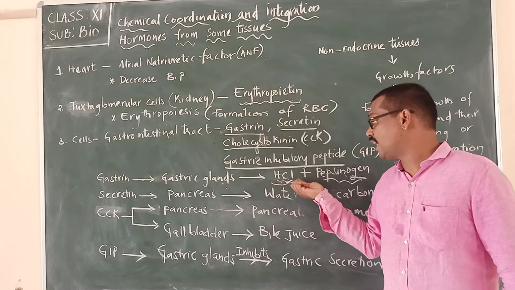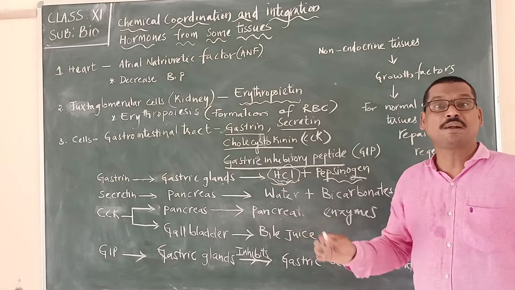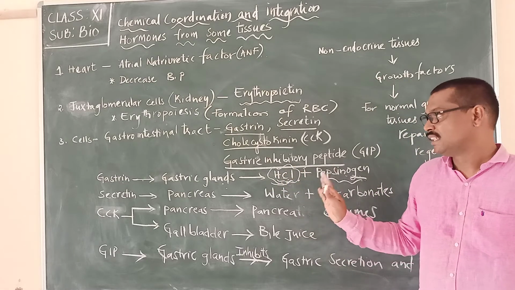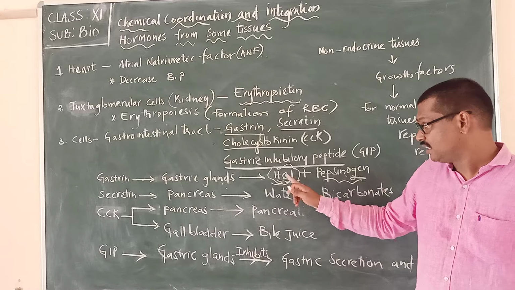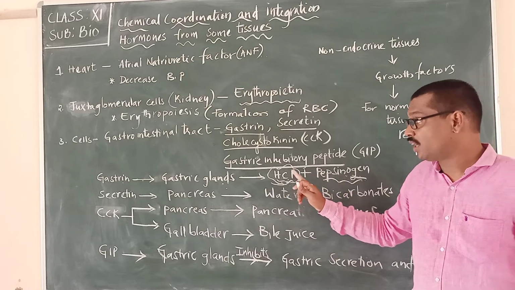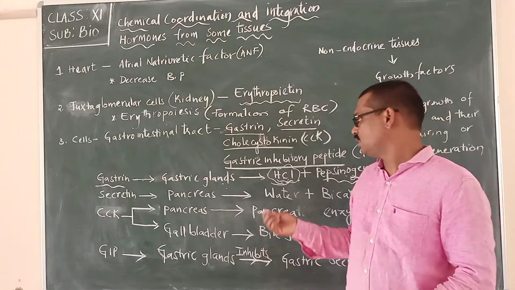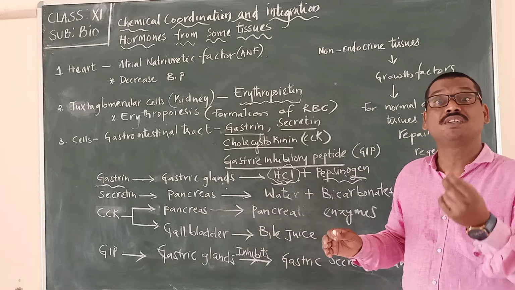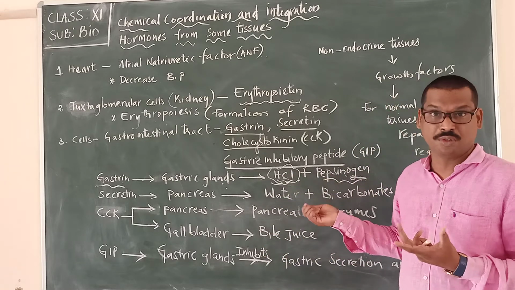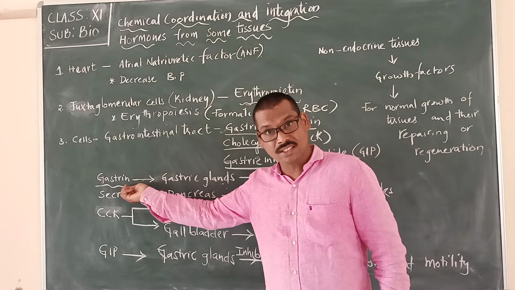Don't be confused with how we can call this a hormone. Here these are substances, but the hormone that is produced is gastrin. Some children ask, is this HCl? No, we are talking about the substances or products that are produced. So here gastrin is the hormone.